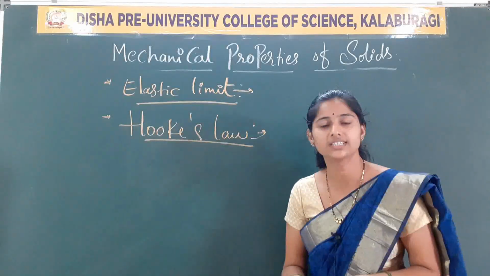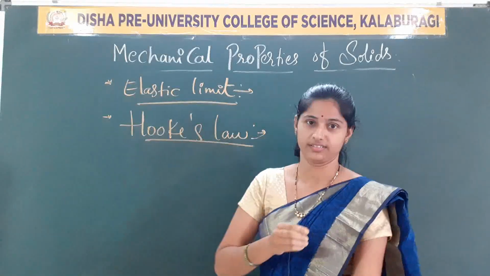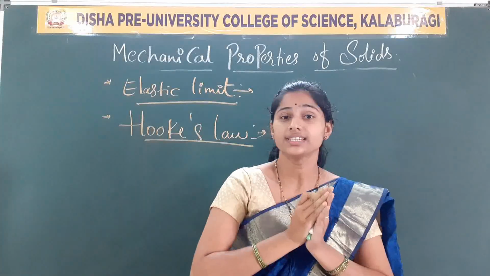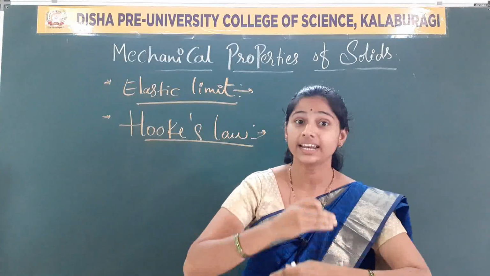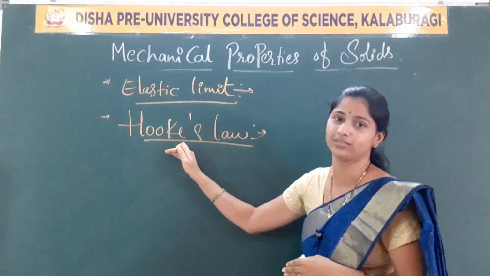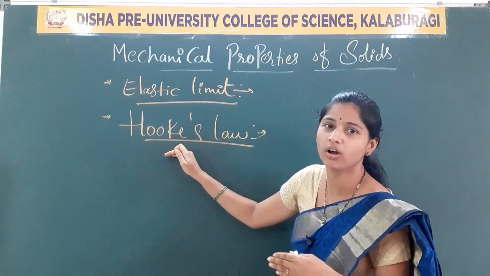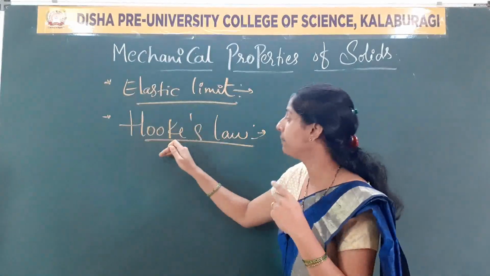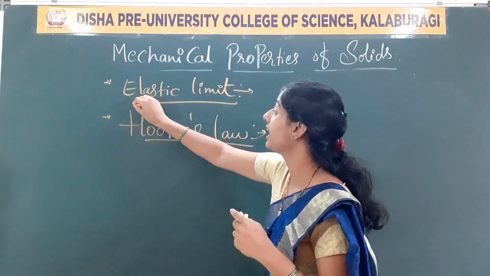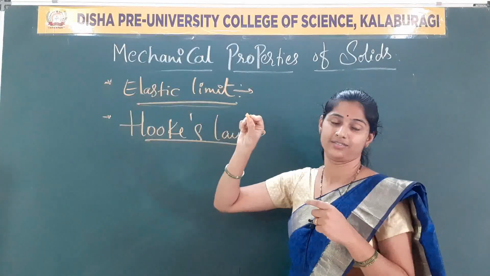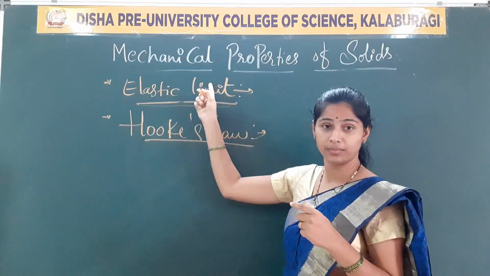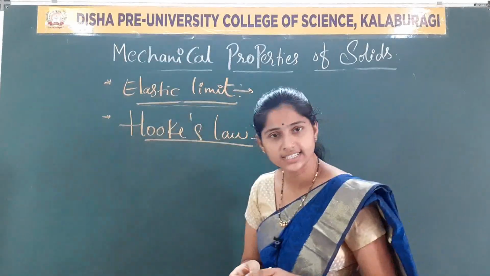Now we have discussed stress and strain. Clear? So the stress and strain are completely related to the law. He has made a law which is dependent on the elastic limit. What does this law state?